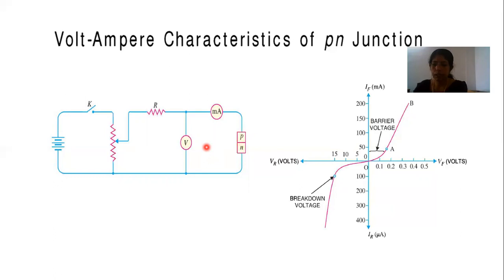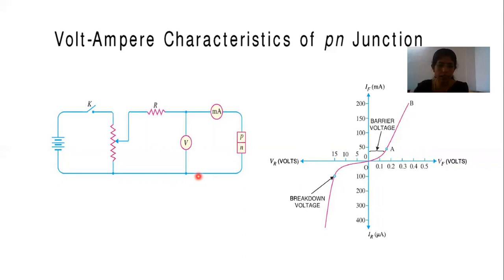This figure shows the circuit for obtaining VI characteristics of a diode. Here you can see the PN junction diode. The P region of the diode is called anode. The N region of the diode is called cathode. In the circuit, a DC battery is connected to the diode.